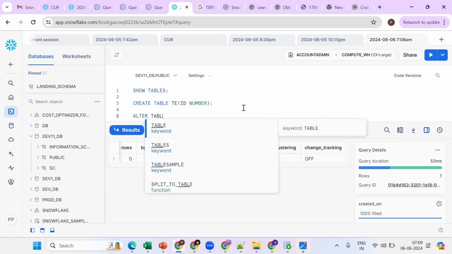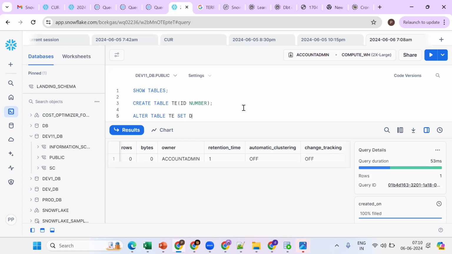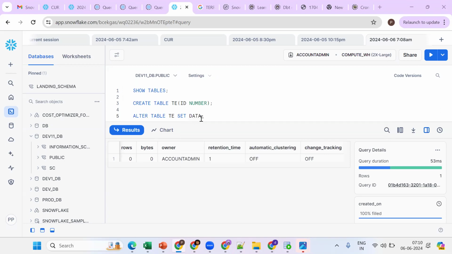Alter table table name set. What is the important keyword? Parameter data retention time in days, equal to 30. Now what exactly are we trying to do? What exactly are we asking? 30 days.